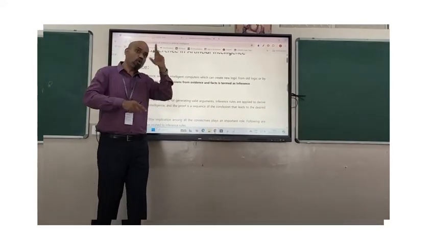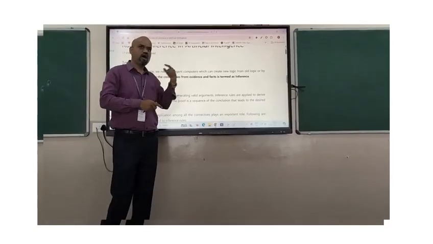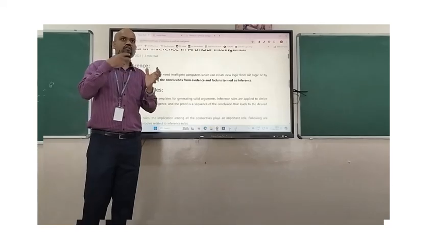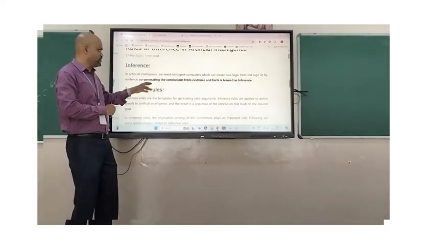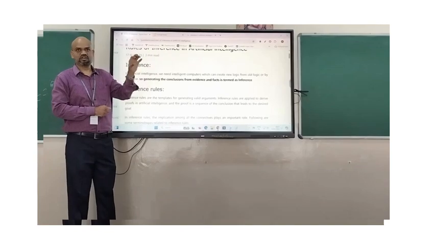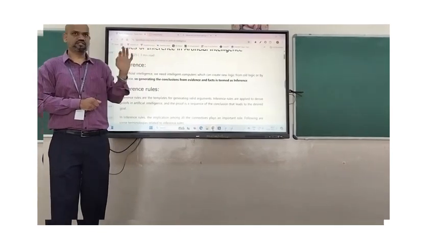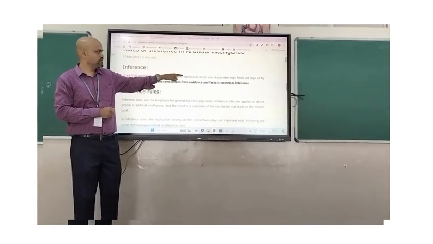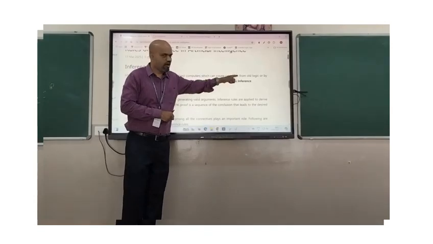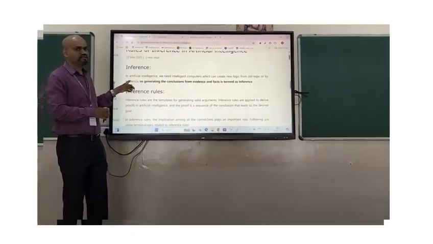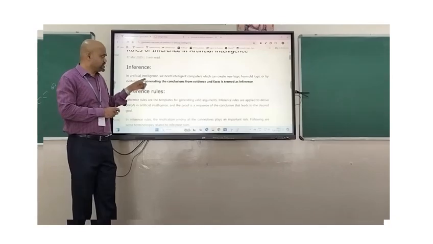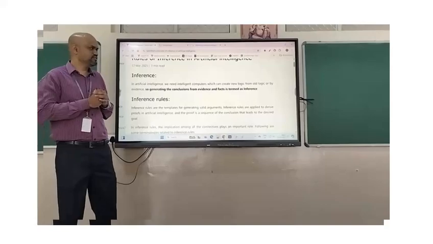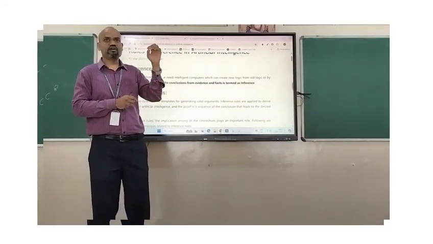That logic is based on old logic or some proof or some evidences. So if it has the ability to create that proof by keeping the old logic, now we can say that that computer is an intelligent computer. So that's called an inference. So artificial intelligence needs an intelligent computer which can create a new logic from the old logic or by the evidences, or it generates the conclusion from the evidence and the fact, which we call inferences. So I'll give an example for the inferences.